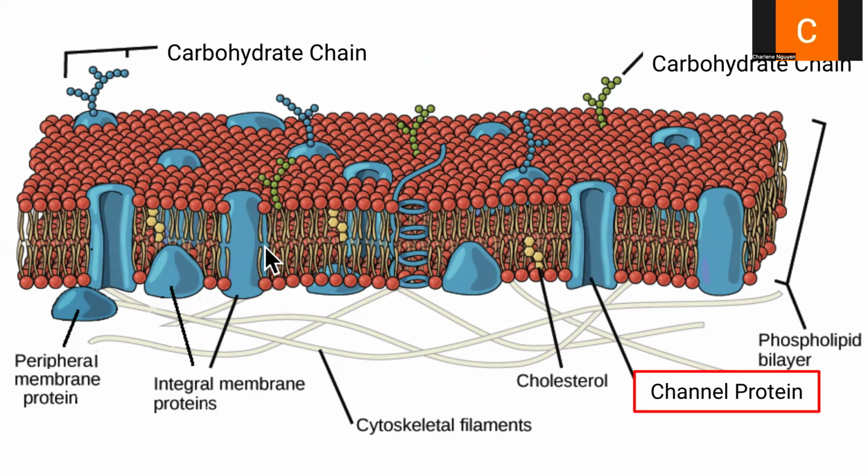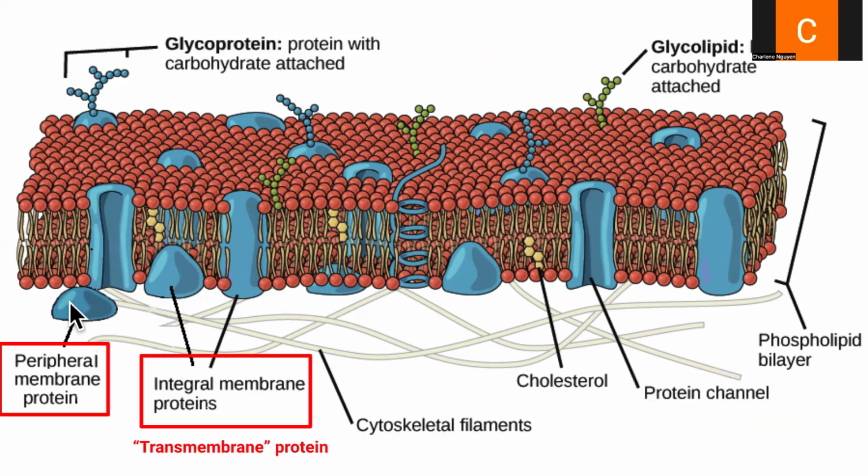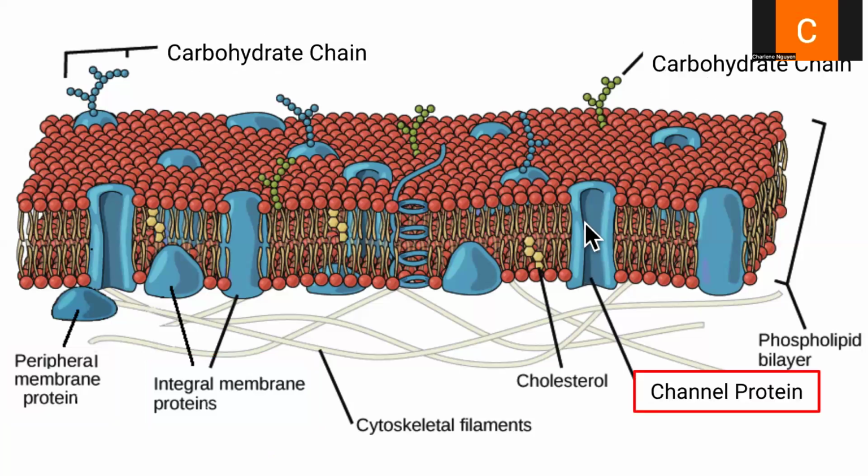The integral and peripheral membrane proteins are usually meant to keep the structure of the phospholipid bilayer, just like the fluid mosaic model, which talks about how proteins are embedded in the cell membrane kind of like a mosaic. Channel proteins are important for how different molecules can be transported across the cell membrane. The rest of the proteins keep the structure of the cell membrane, because without them it would be just one floppy mess.